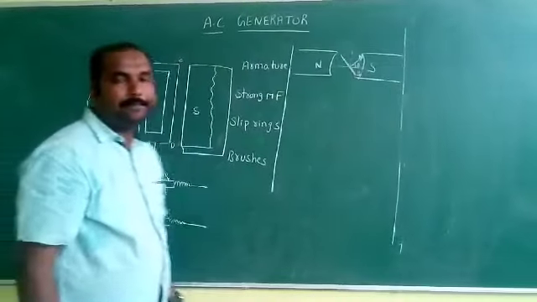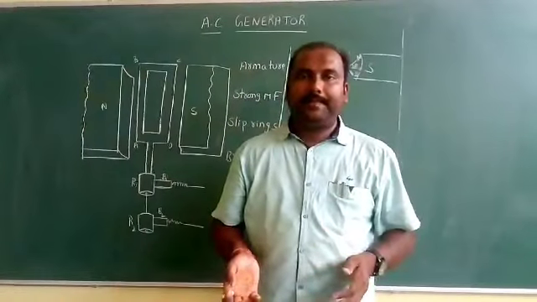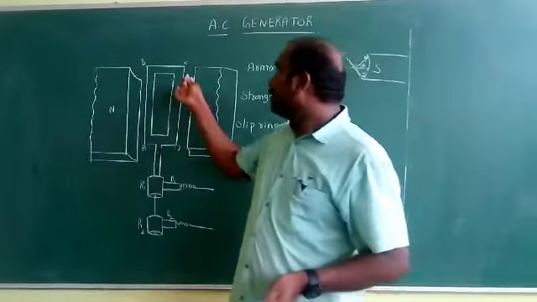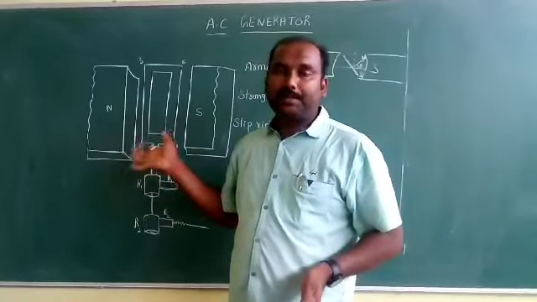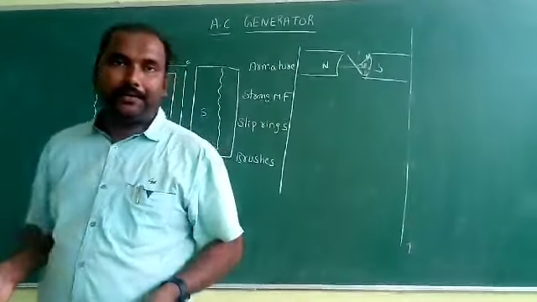How does it work? When the armature coil is rotating in a magnetic field, it is always cutting the magnetic field, flux changes, induced EMF is produced, induced currents are produced. The direction of induced currents we can find by using Fleming's right hand rule.